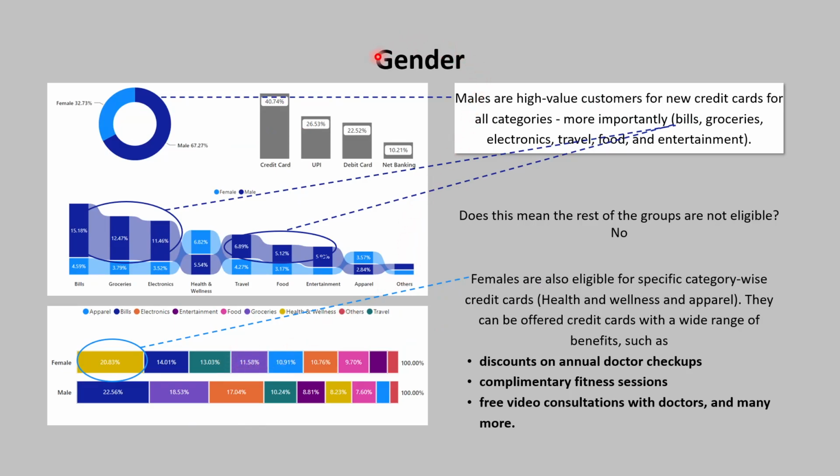For customer demographic gender, males are the high value customers for new credit cards for bills, groceries, electronics, travel, food, and entertainment. Females are also eligible for specific category wise credit cards, health and wellness, and apparel. So they can be offered credit cards with a wide range of benefits such as discounts on annual doctor checkups, complimentary fitness sessions, free video consultations with doctors, and many more.